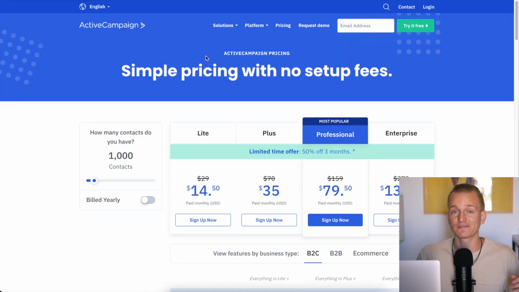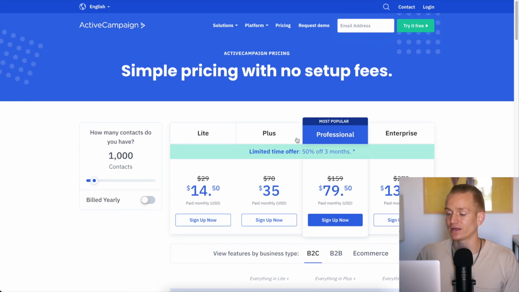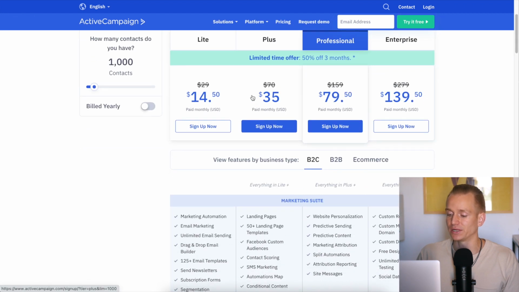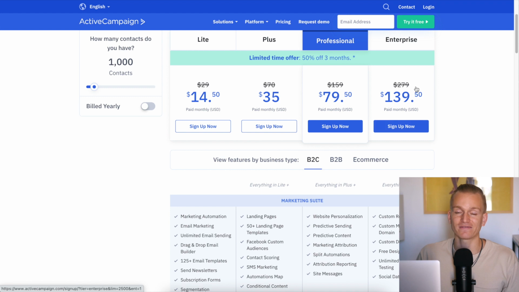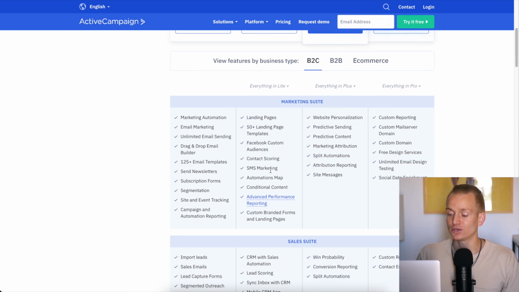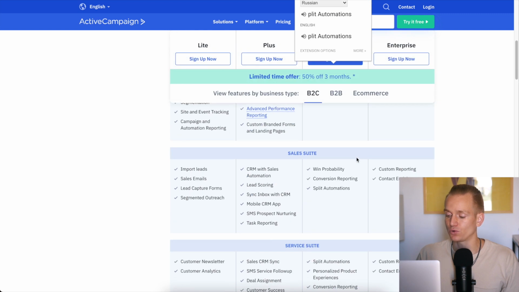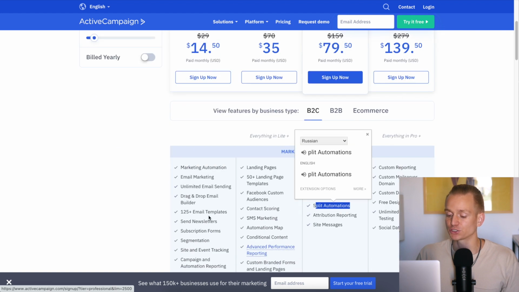And when it comes to Activecampaign, Activecampaign is the most expensive. As you can see, now they have a discount for the first 3 months. But usually for 1,000 subscribers, the Lite plan starts from $30 a month, the Plus is $70, and the Professional is $160, and then you have Enterprise as well. That is quite a bit of a price jump, and you need to have a look at what exactly you want to have. For example, the split automations, and I believe if you want to have the site tracking, that also only comes in the Professional plan.